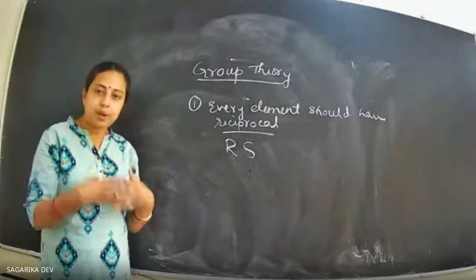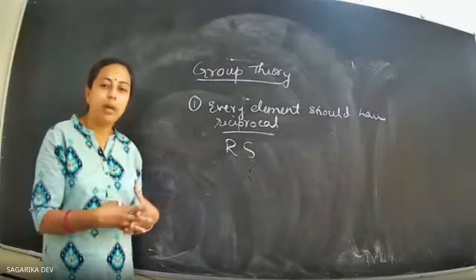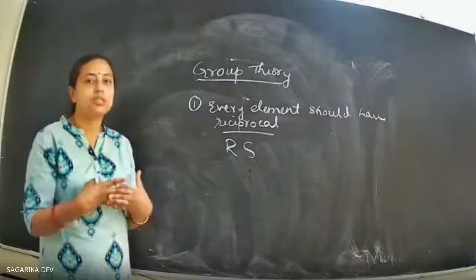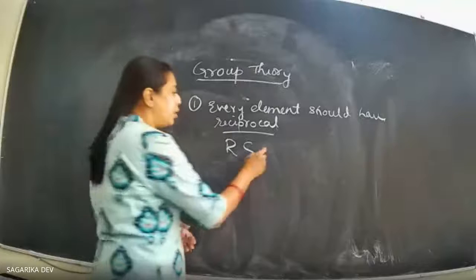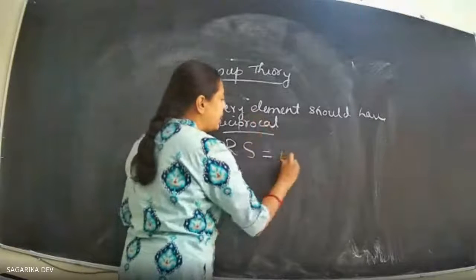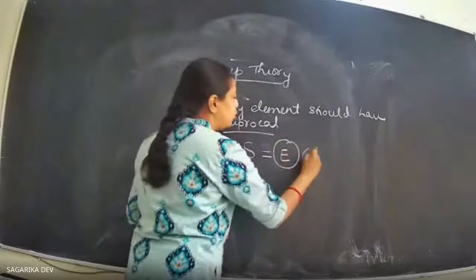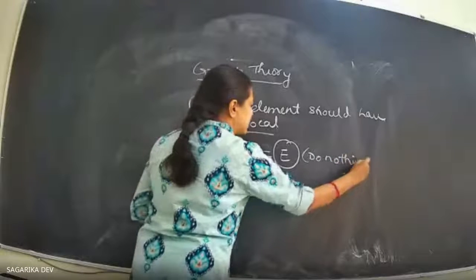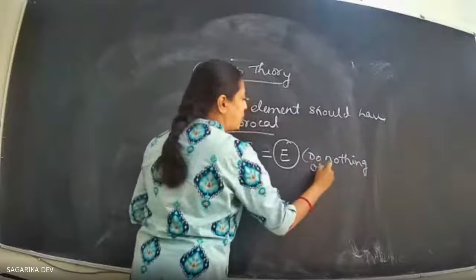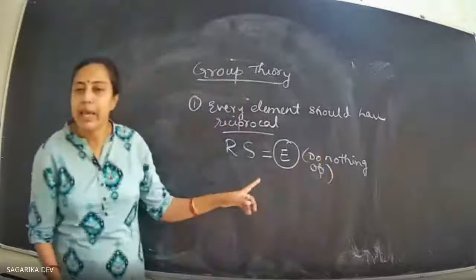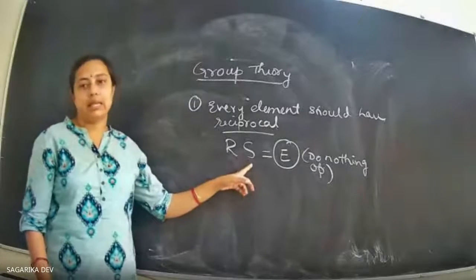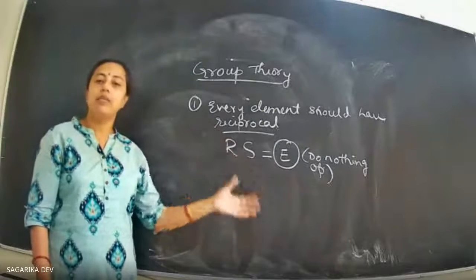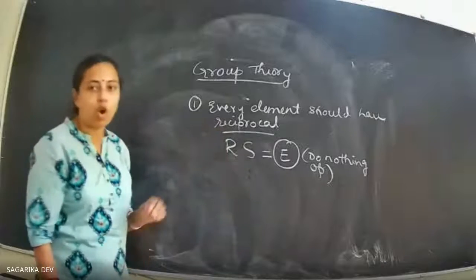We express this kind of combination of operations by multiplication. So we say RS equals E, where E is the do-nothing operation. If that is the case, we say S is actually R inverse, that it is the inverse of the symmetry operation.